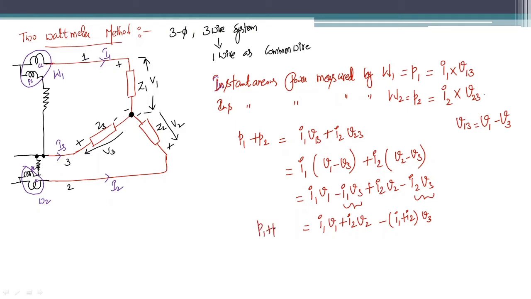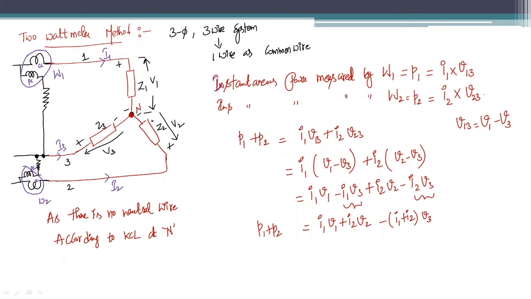P1 plus P2. Now, as there is no neutral wire, according to KCL, at point n, if you observe, the three currents are entering.